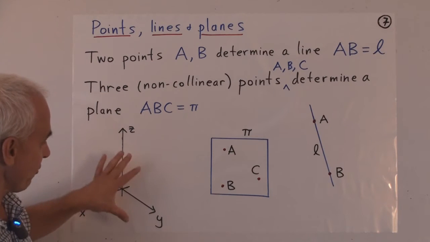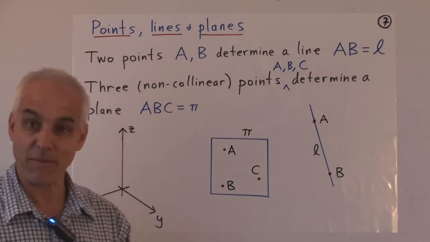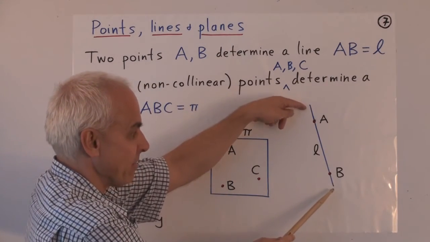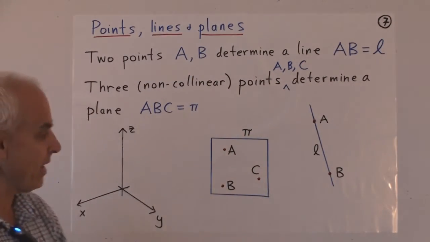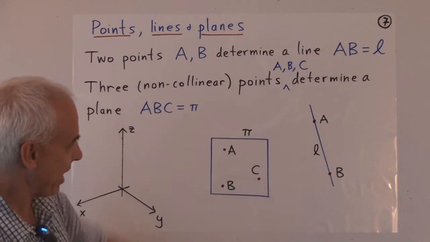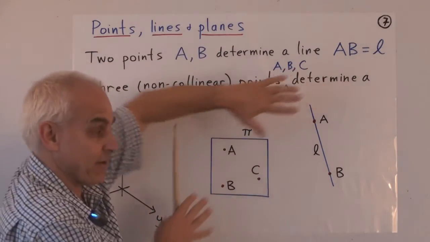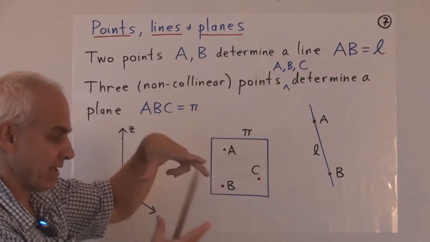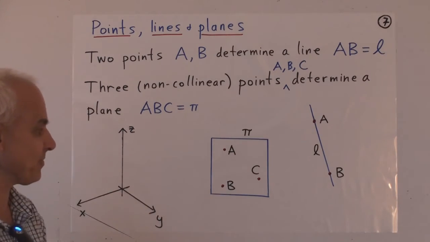And when we come to represent such things in our two-dimensional picture of our three-dimensional space, the line will usually be drawn just as a line segment. Of course, we can't draw it extending infinitely, so we have to stop at some point. Planes are a little bit harder to draw, but we'll draw them as sort of parallelograms. And again, of course, the planes are going on indefinitely in either direction, but we're going to just represent them by little parallelograms in the representation on the page.